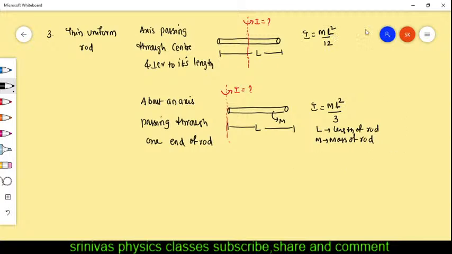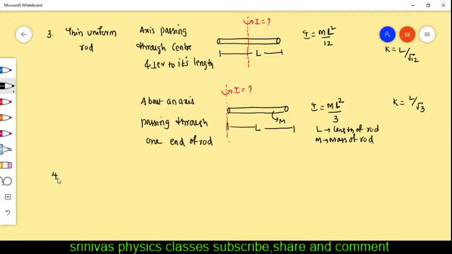Okay, right. From this you find the radius of gyration also. Here we have to find the radius of gyration. K is equal to how much you will get? You find out yourself. Okay. Here you will get L by root 3.